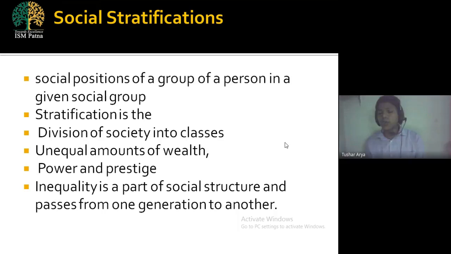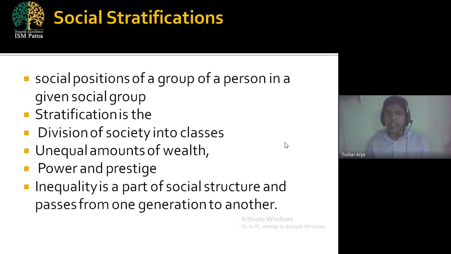Yes, as we know, every human being is unique in characteristics, unique in features, unique in physical status and mental status. On the basis of all these things, if they have a sound mental status, they must have sound knowledge, and they must have wealth, power and prestige. Either this prestige or power can be gained by the physical status or by the mental status. Okay, now we will move towards the stratification keywords.